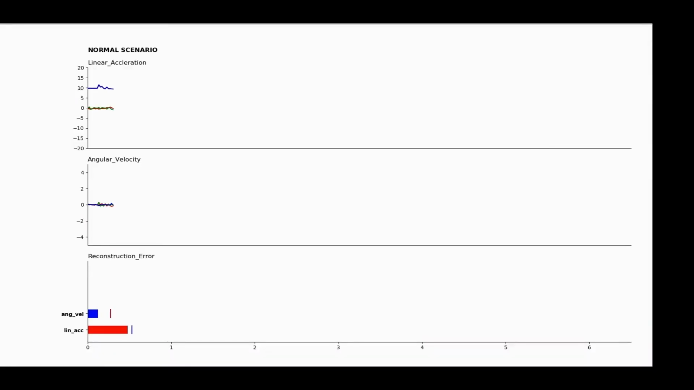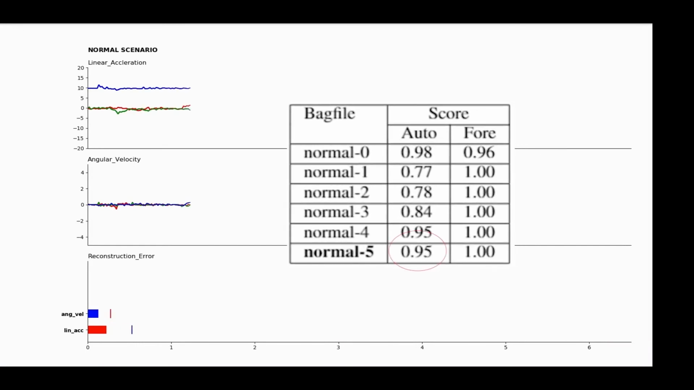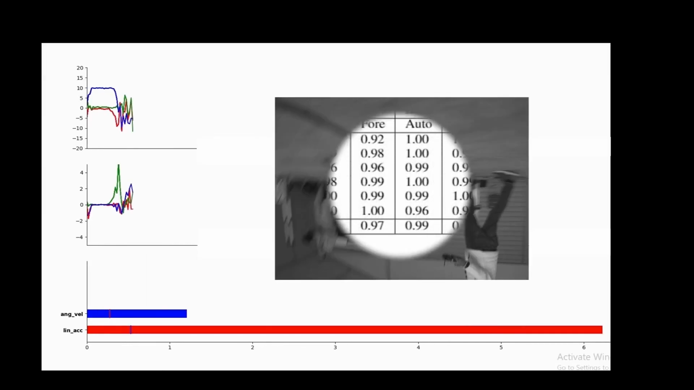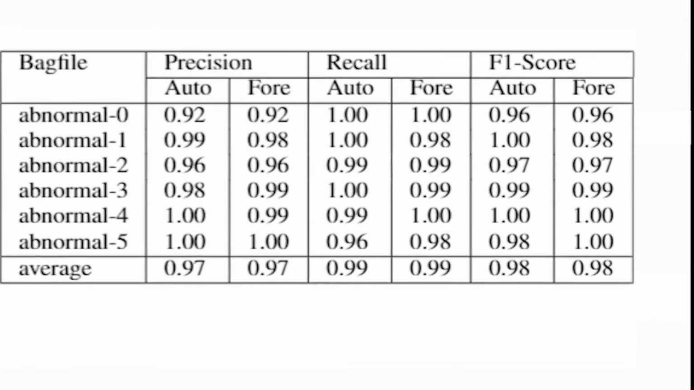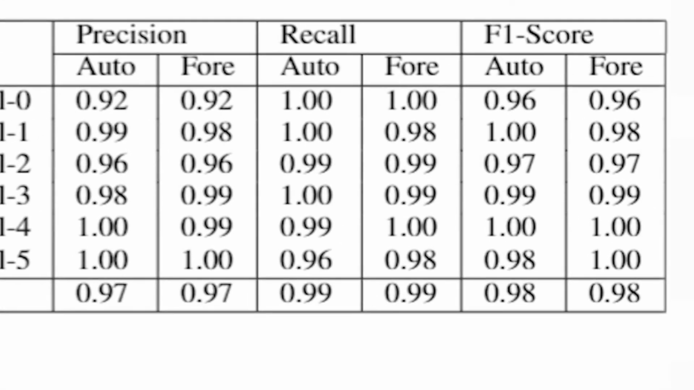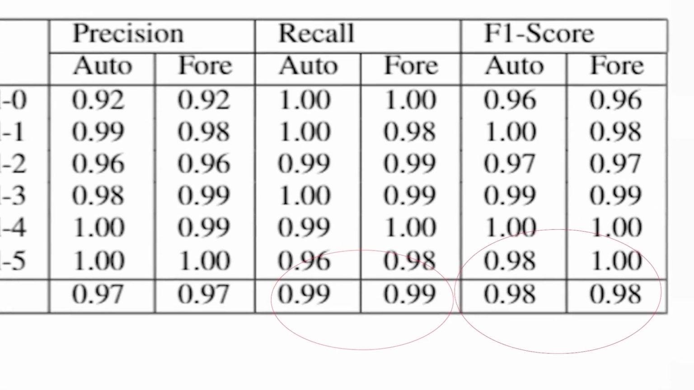We evaluate our model initially on the 5th normal bag file for which all timestamps were considered normal. We were able to achieve an accuracy of 95% from the LSTM autoencoder and 100% from the LSTM forecaster. A threshold was obtained using a bag which contained normal data using the method mentioned earlier, and it was used to evaluate our model. We were able to receive an average of 0.99 as the recall and 0.98 as the F1 score for both the LSTM autoencoder and LSTM forecaster.